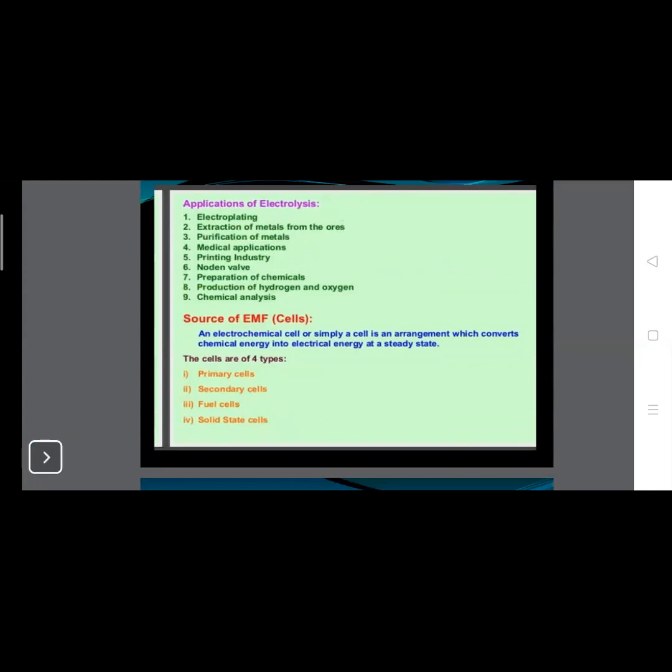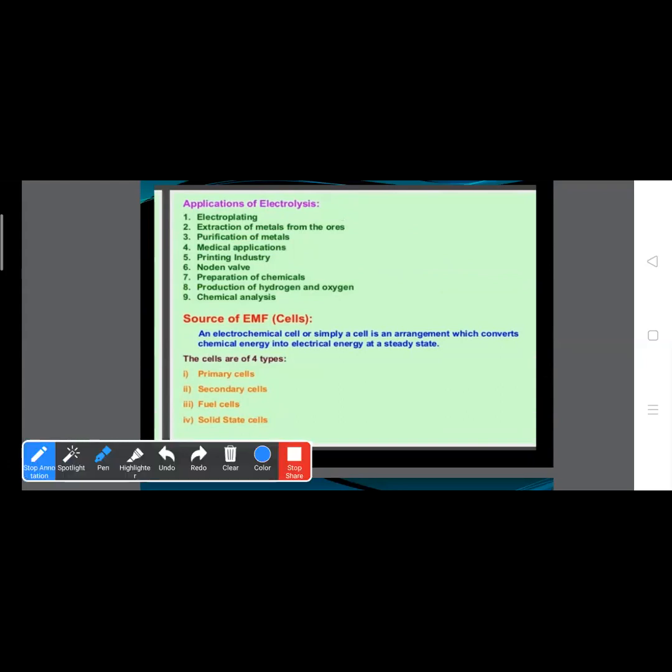Primary cells are those cells in which an irreversible chemical reaction takes place, and these are use-and-throw cells. For example, the cell in a TV remote, AC cell, and the cell in a watch. These are primary cells.